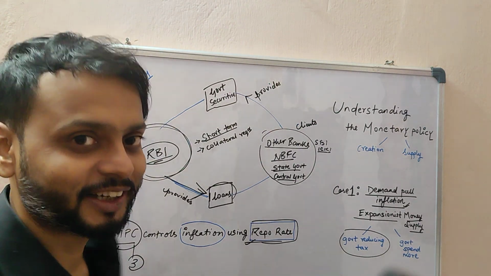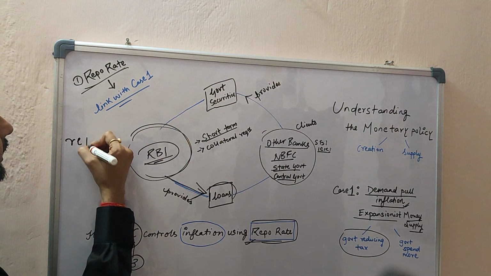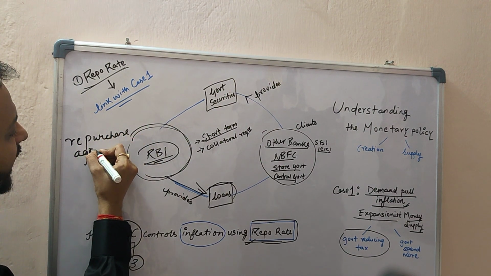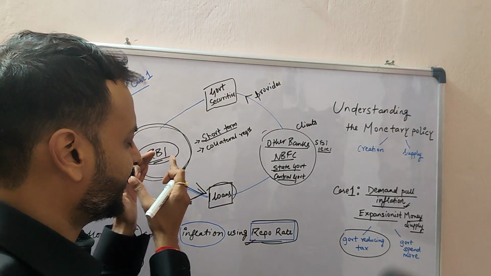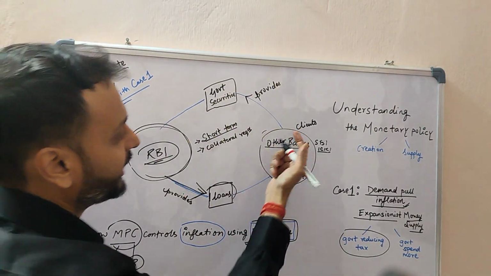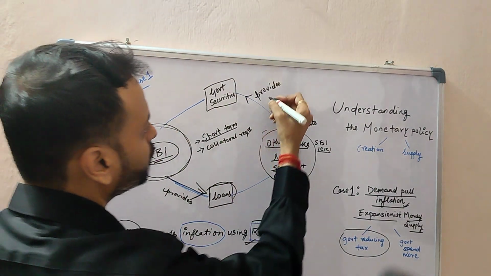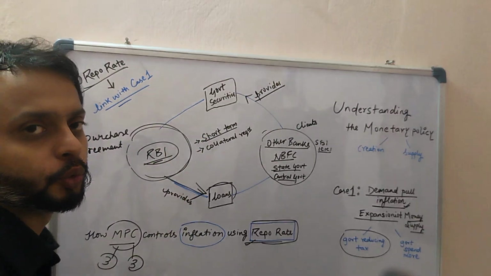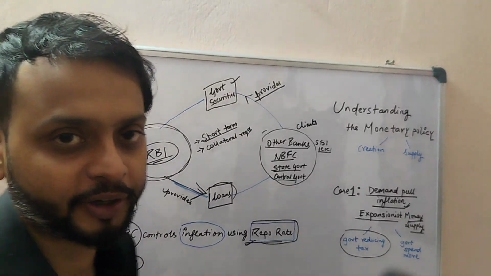But this is not the end. This total agreement is actually a repurchase agreement. What is this called? Repurchase agreement. When one entity is giving a loan to another client, the other client also has certain responsibility. They also have to provide something back to RBI. And what they will provide is government securities.